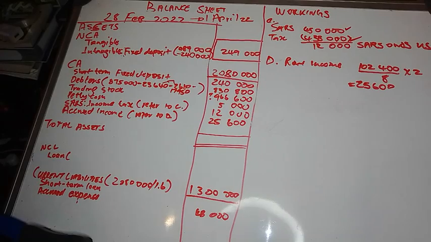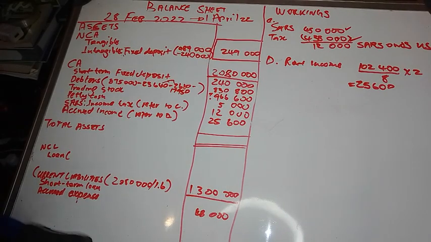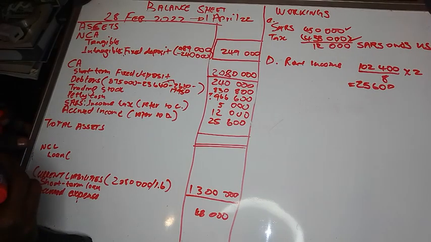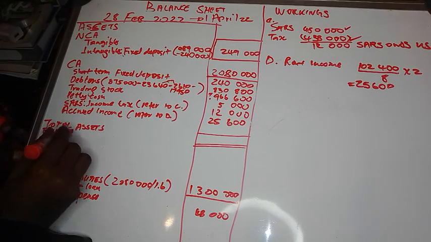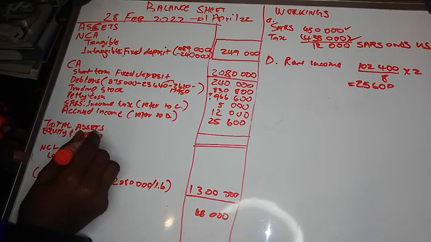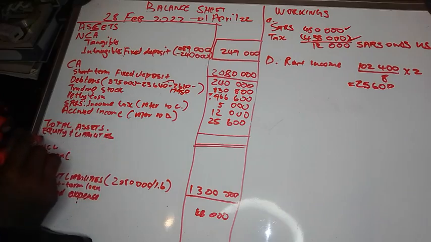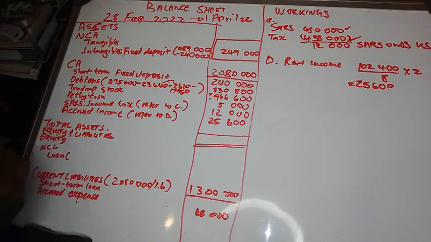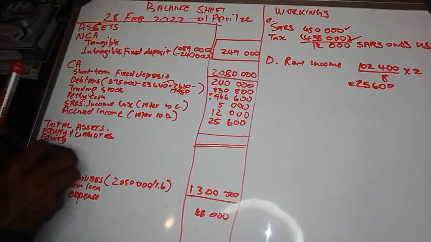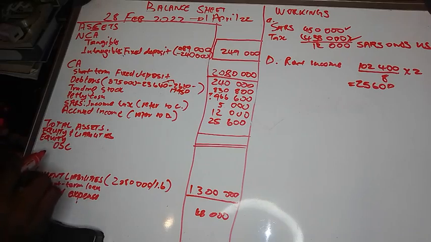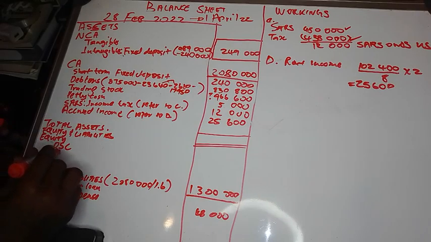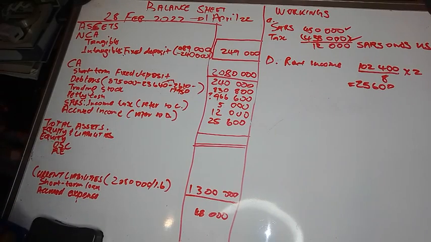We have ordinary share capital and retained earnings, which are already given on the answer sheet. So we'll have equity and liabilities. Then under equity you'll have share capital, ordinary share capital, I'm going to say OSC, and retained earnings, RE.